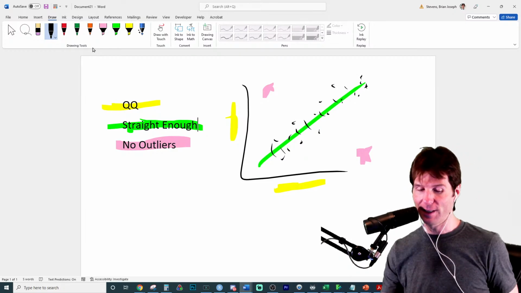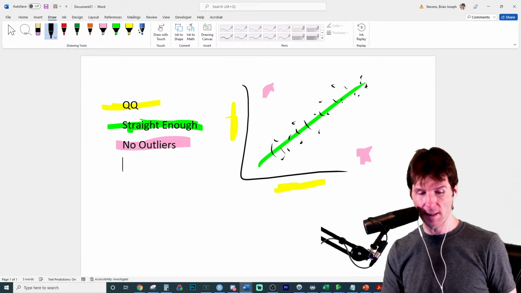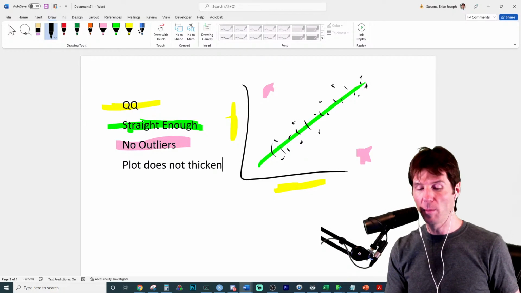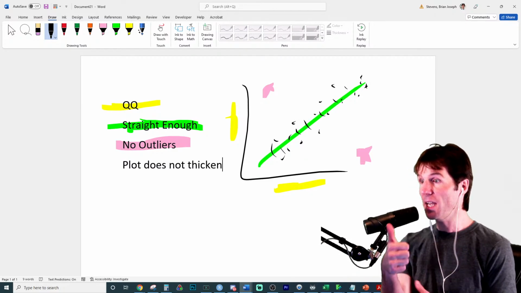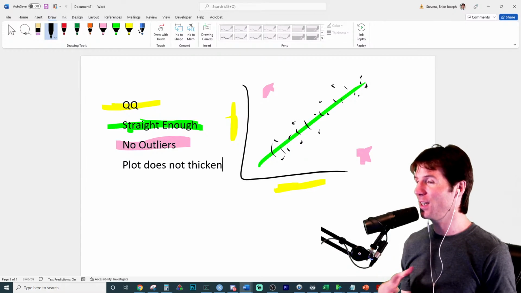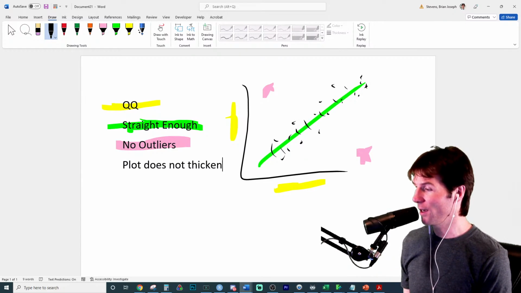And the plot doesn't thicken. You can say plot thickens or plot doesn't thicken. I like to say plot does not thicken because we can then say, yeah, the plot does not thicken. I've taught it as plot thickens before.